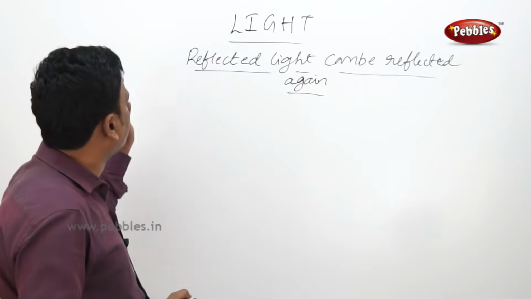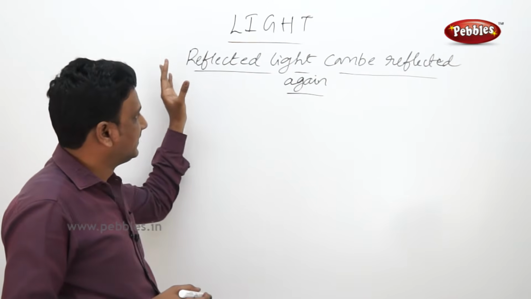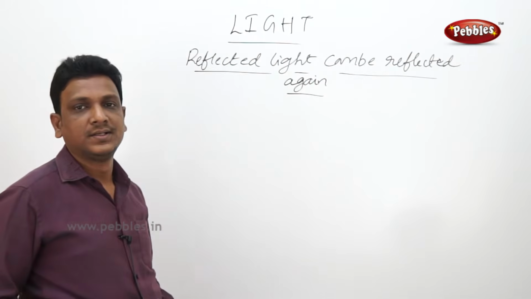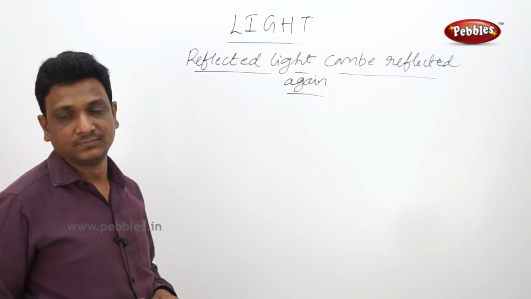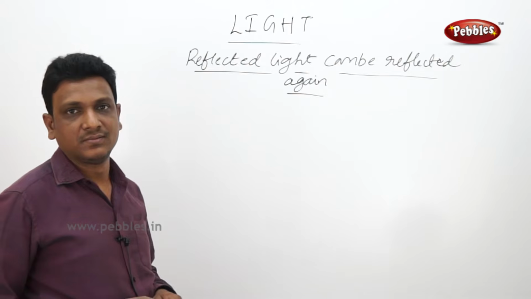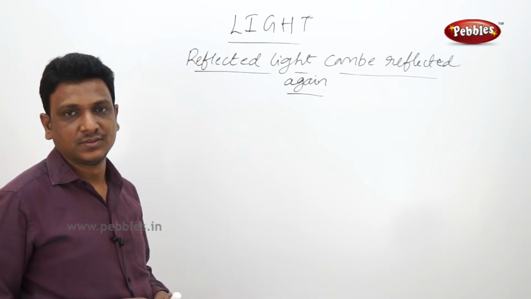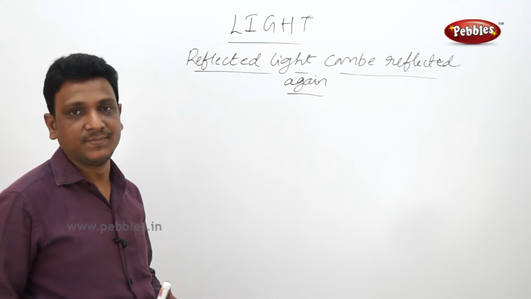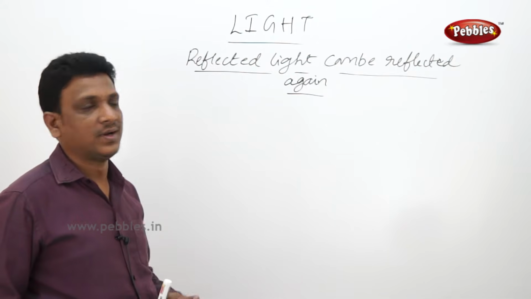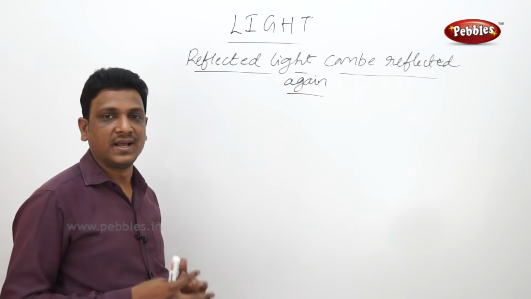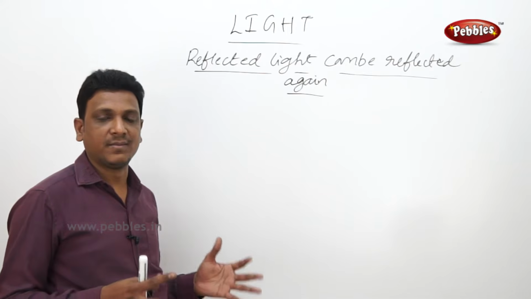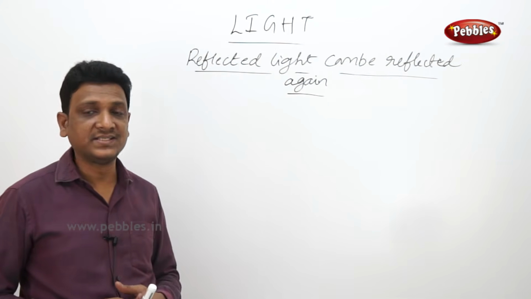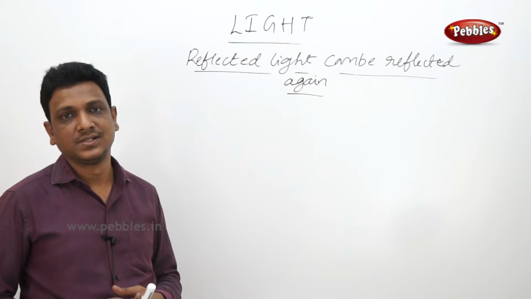Now let us see another property of light: the reflected light can be reflected again and again. The reflections can be multiple, depending upon the position of the mirrors fixed there, and you can form multiple images. Let us understand this with some activities, and there are certain commercial uses also. You might have heard about periscopes and kaleidoscopes.